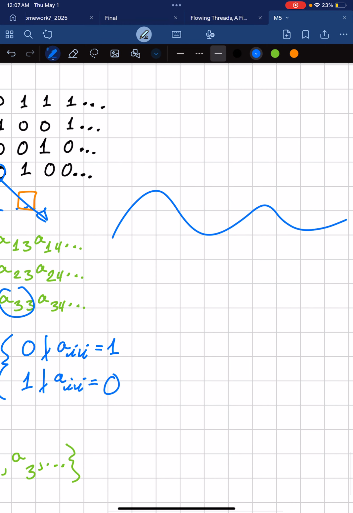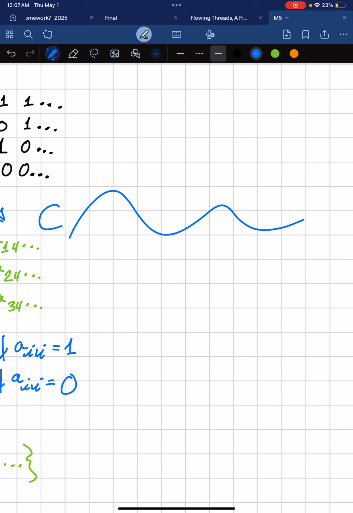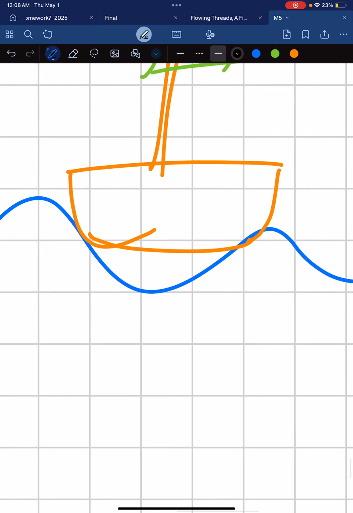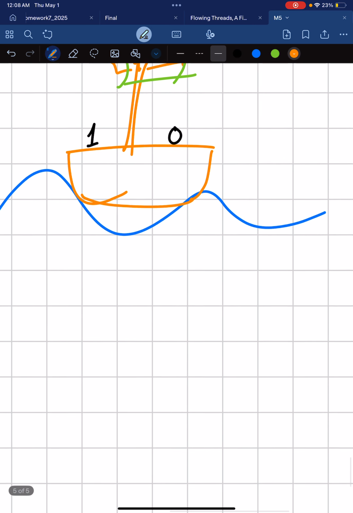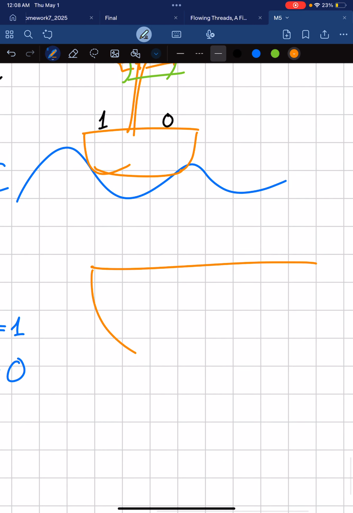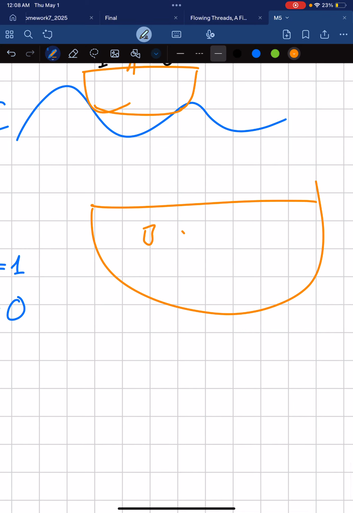And for a callback, we're gonna do a pirate-themed proof, matey. So here we have the C, and then we have our binary ship. There we go. There's our binary ship. And here's our last proof, right? So on this binary ship, we have a 1 and a 0, right? But this is no ordinary ship. This ship is Hilbert's Hotel on a boat. So we have infinitely many rooms, matey.